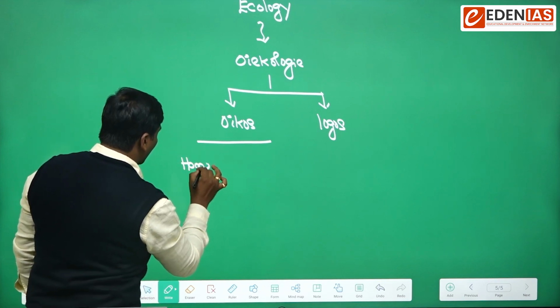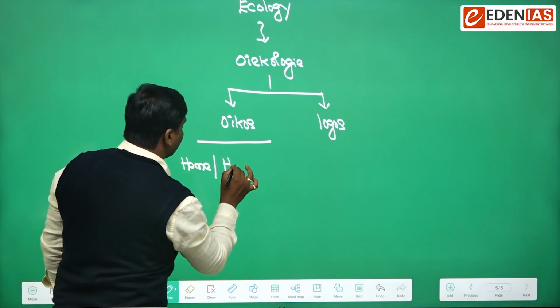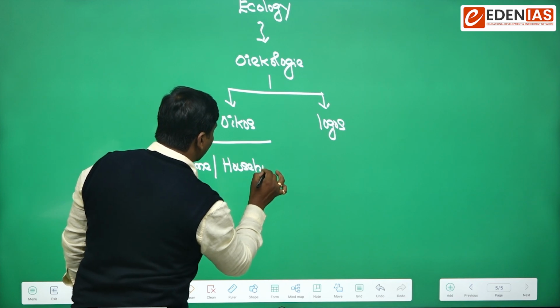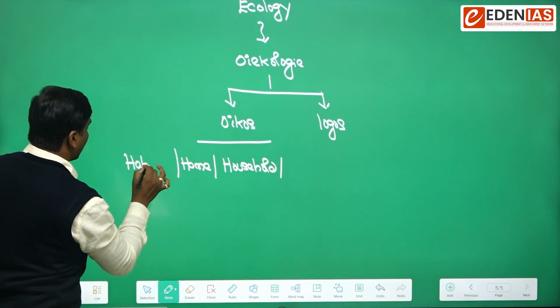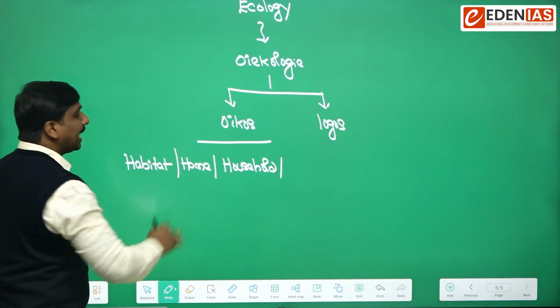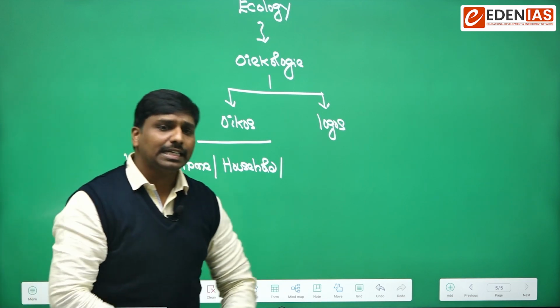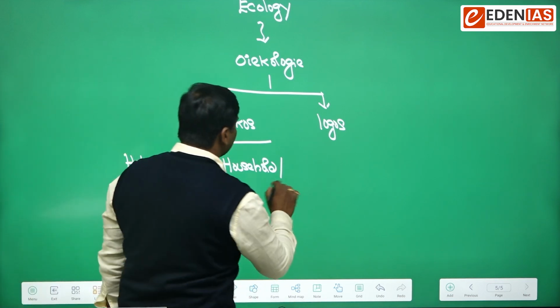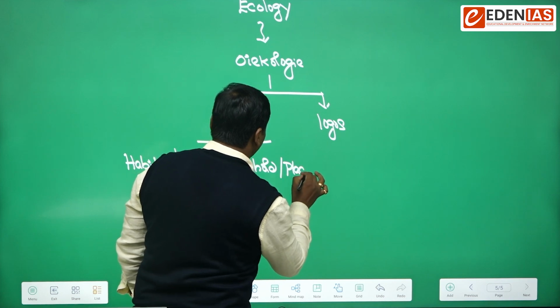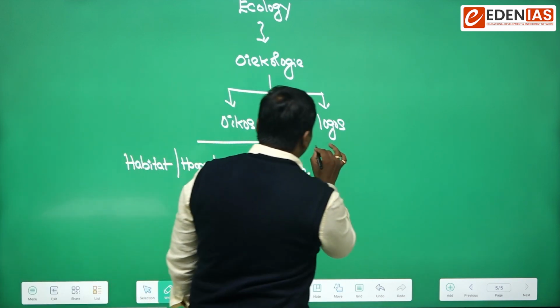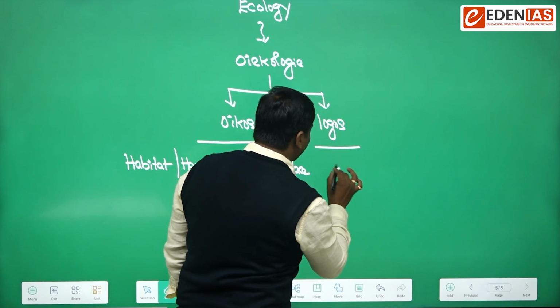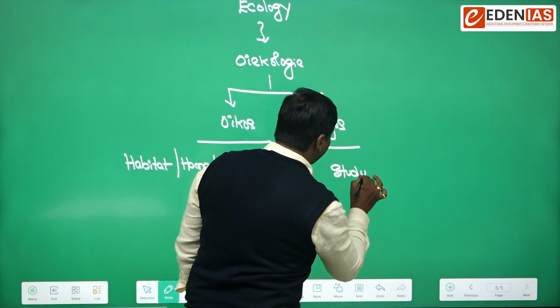Oikos is nothing but home, or the household, or the habitat, or the place of living. In simple manner, it's the place of living of an organism. And logos usually refers to study, or study of.